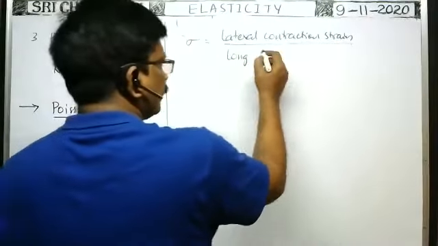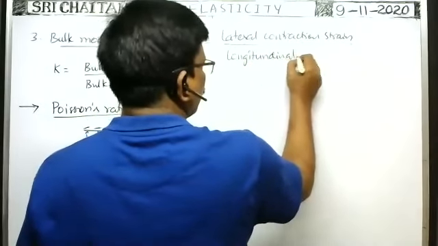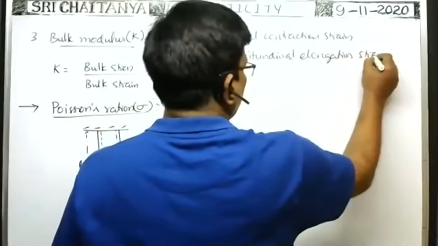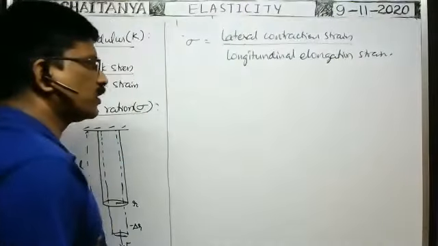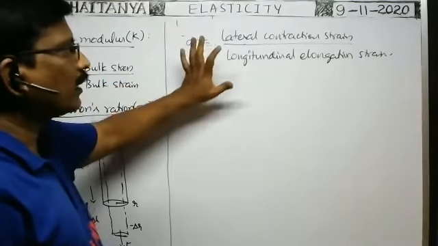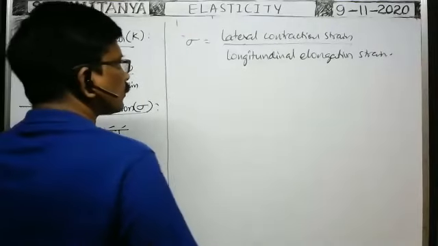Elongation means increase in length. So within the elastic limit, this ratio is called the Poisson's ratio.